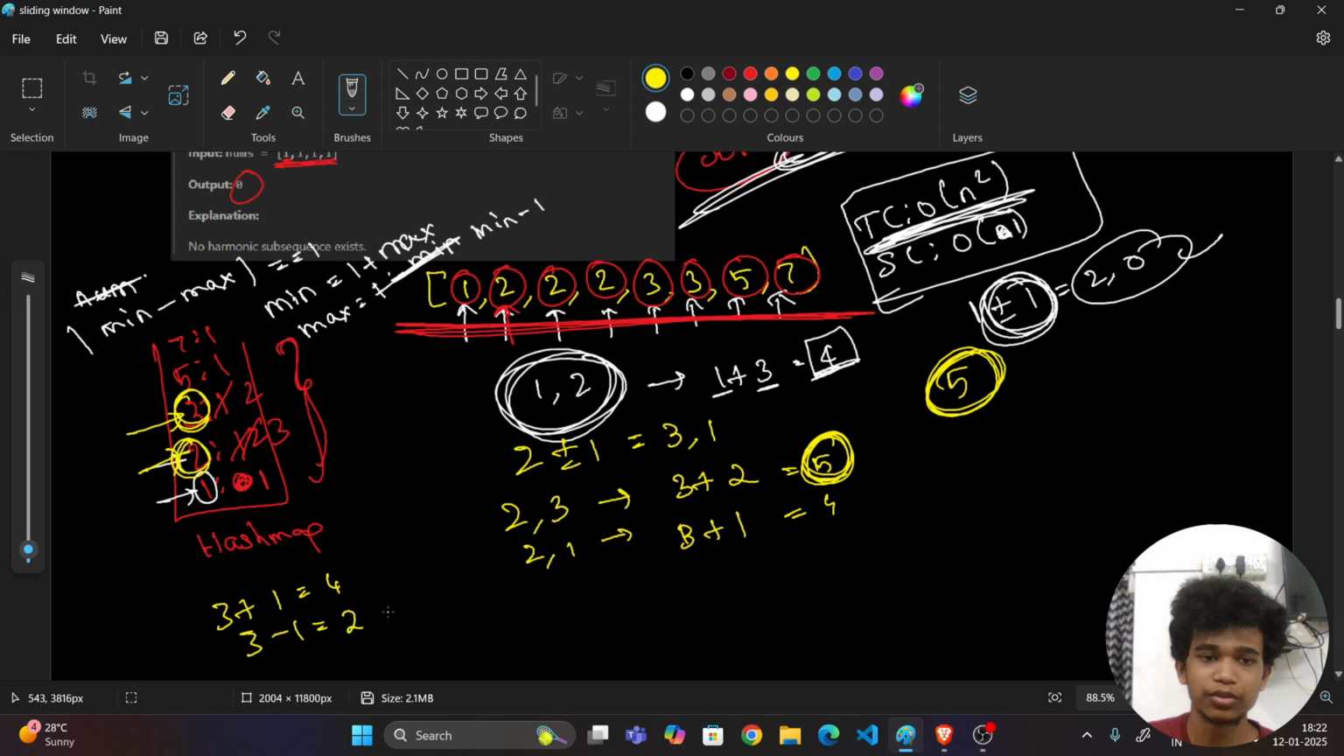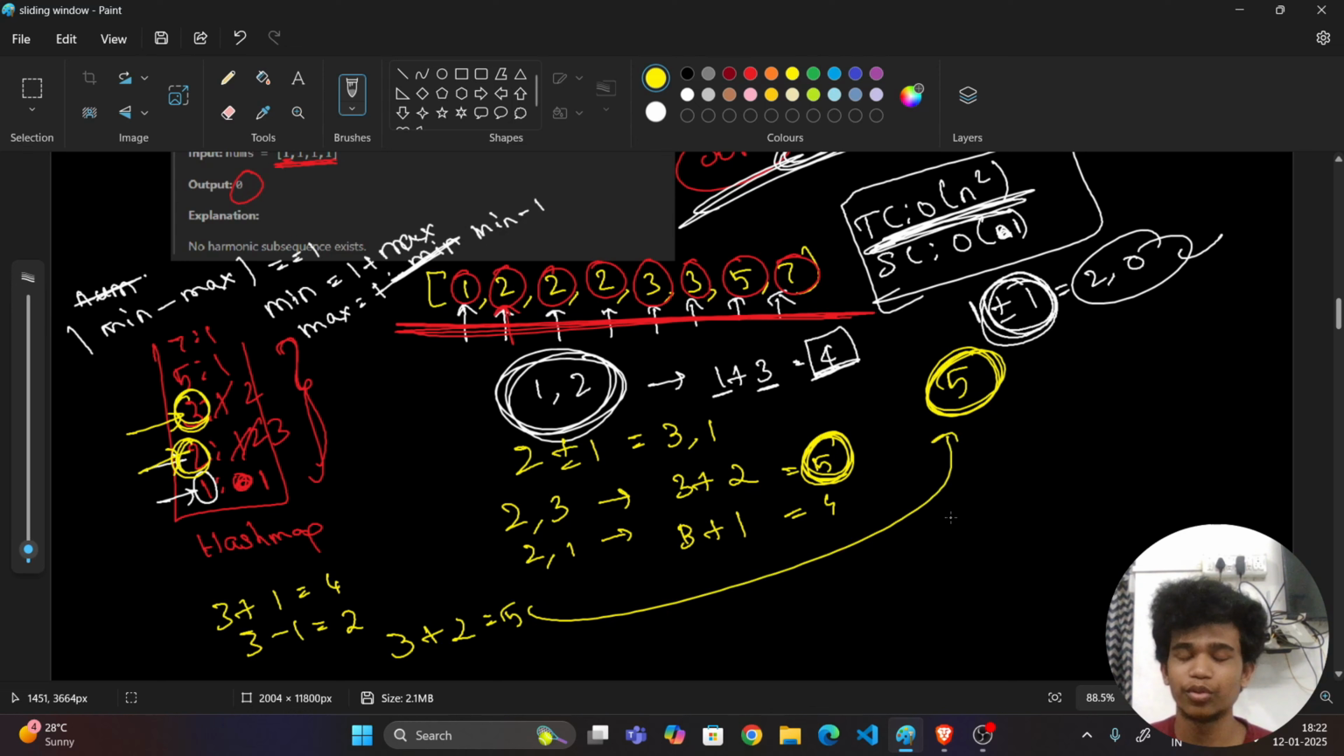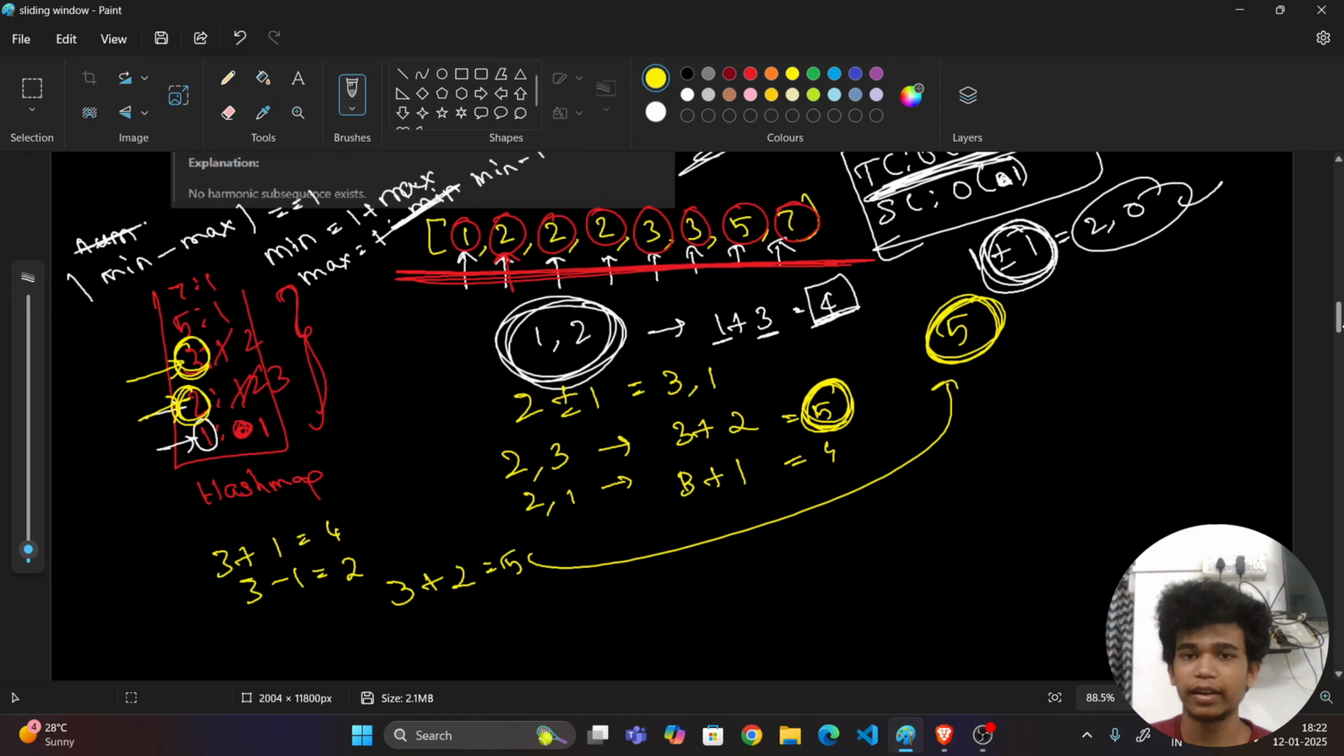Yes, 2 occurs. So what is the 2's count? It is 3. And what is 3's count? It is 2, right? So it is equal to 5. So 5 is already updated here, so we don't want to take it into consideration because it is not the maximum, right? Already 5 exists.